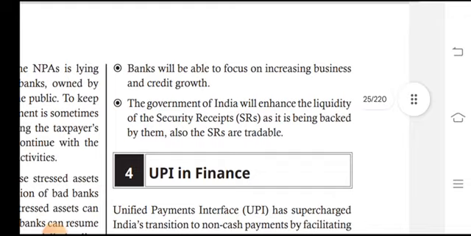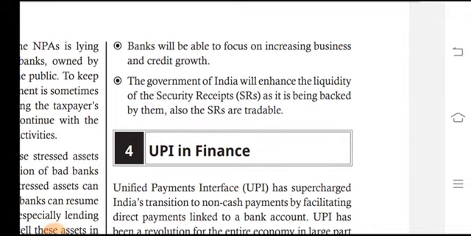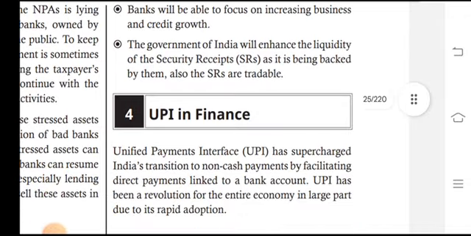Banks will be able to focus on increasing business and credit growth. The Government of India will enhance the liquidity of the security receipts, SRs, as they are backed by it.